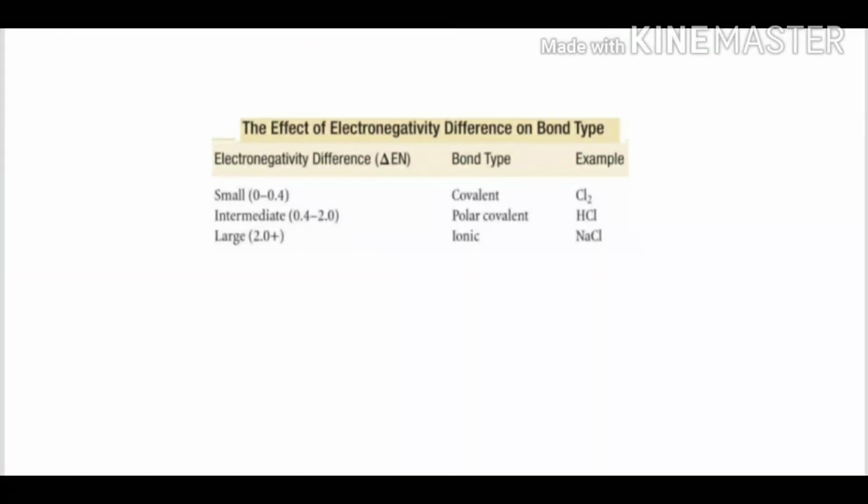If the electronegativity difference falls in the range 0.4 to 2, then it is known as a polar covalent bond, because of the difference in the electronegativity of hydrogen and Cl. But if you go to an ionic salt like sodium chloride, here the electronegativity difference is 2 or more than 2. So these are ionic bonds. So these are the comparisons among the pure covalent bond, polar covalent bond and ionic bond. That's all about covalent bonding, Lewis structures and polar covalent bonds.